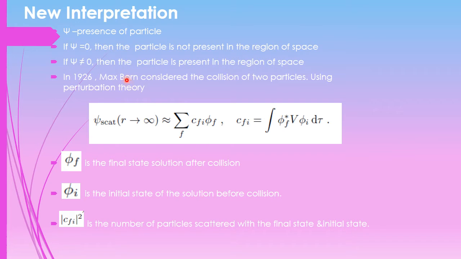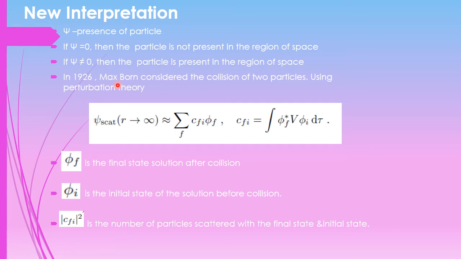In this interpretation, psi is related to the presence of a particle. In the previous interpretation, we saw psi as a particle, not as the presence of a particle, but in the new interpretation psi is related to the presence of a particle. If the psi value is 0, then the particle is not present in the region of space. If the psi value is non-zero, then we can say that the particle is present in the region of space.